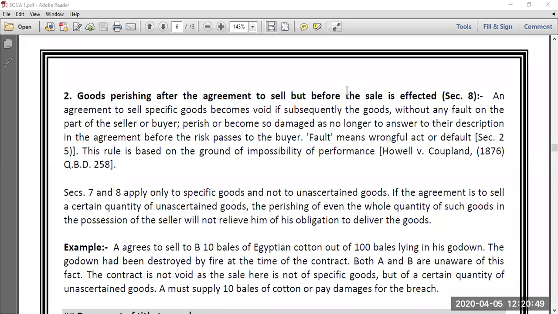So this is a particular situation, a very, very simple thing. But do remember, friends, Section 7 and 8 are only for specific goods.